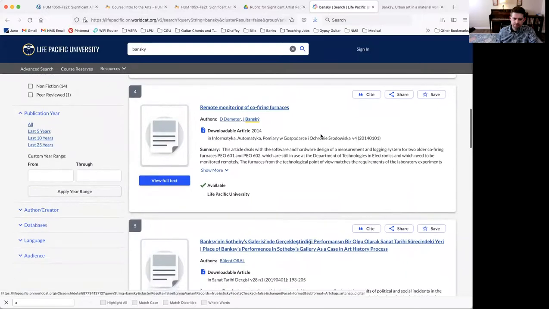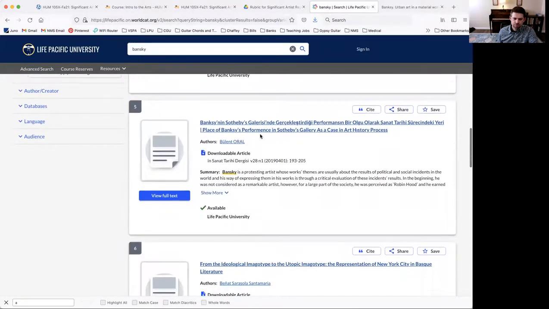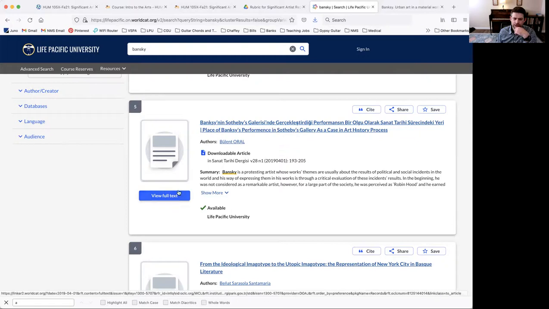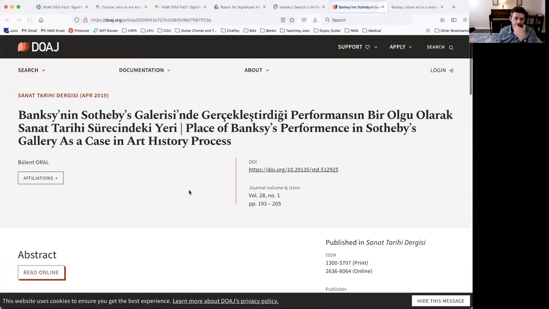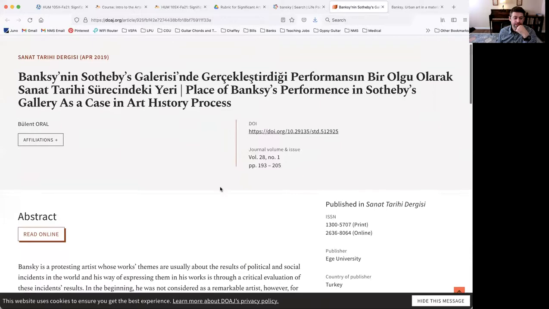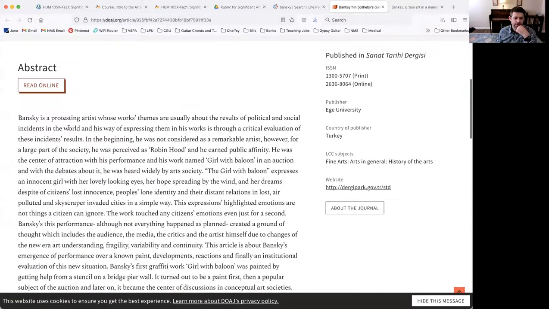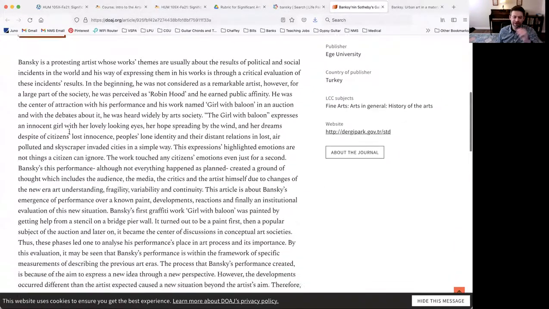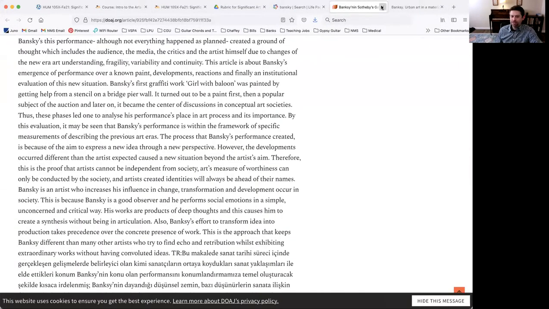Okay, Banksy, what is this? Looks like some of it's in a different language, but I don't know if any of this is in English. So you click on it. Let's see what it is. Okay, it's in English, so we can read it. All right, so that might be something.